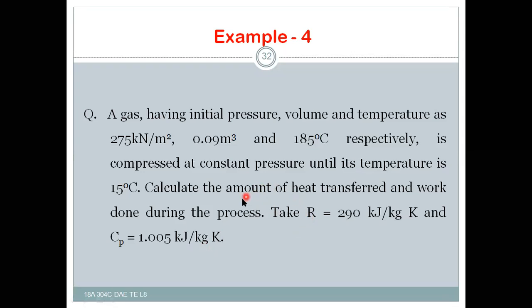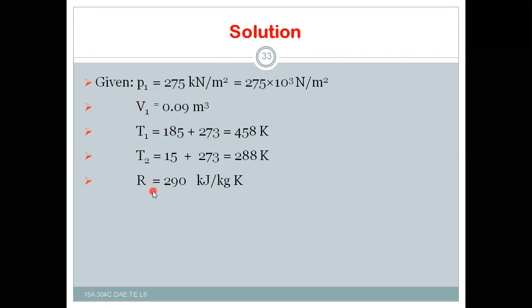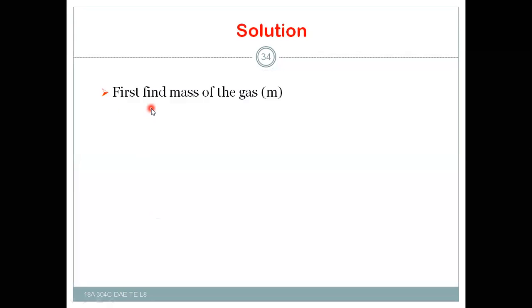m you have to calculate on your own. So let us solve this problem. P is known for us, V2 is known for us, V1 is also known for us, and T2 is also known for us, R is also known for us, Cp is given for us, and now mass is to be found.